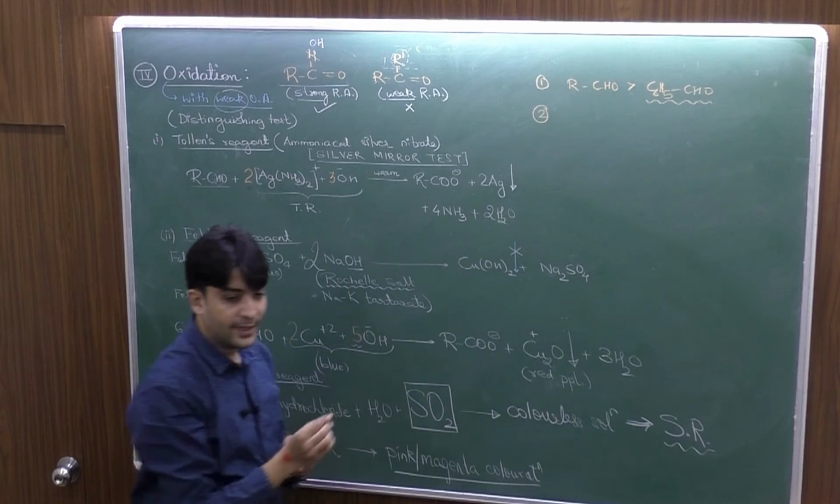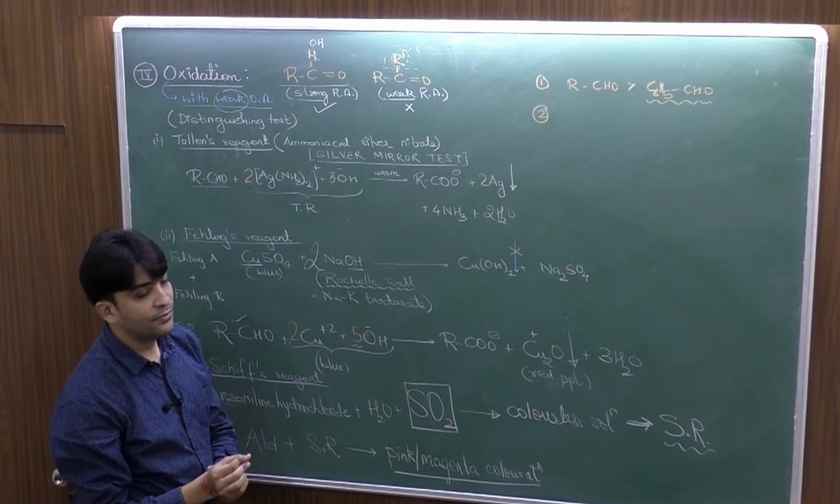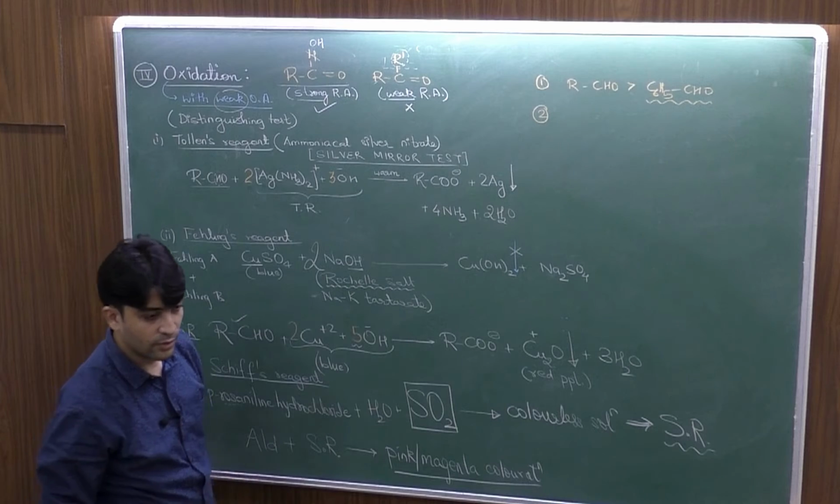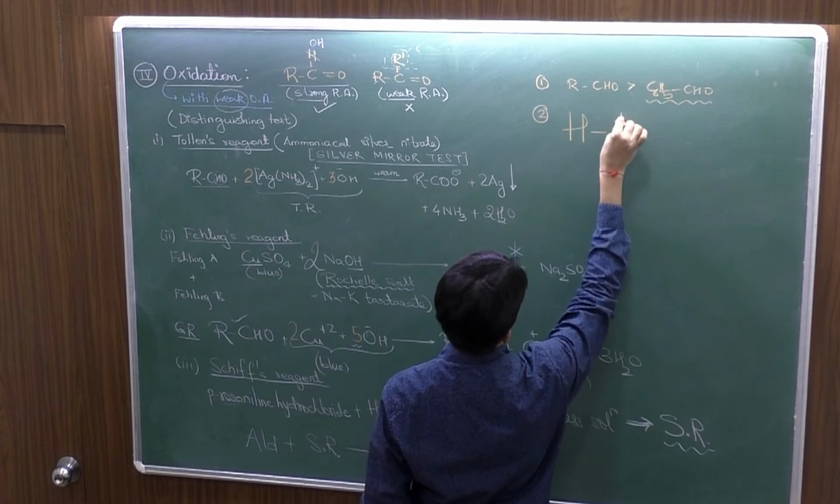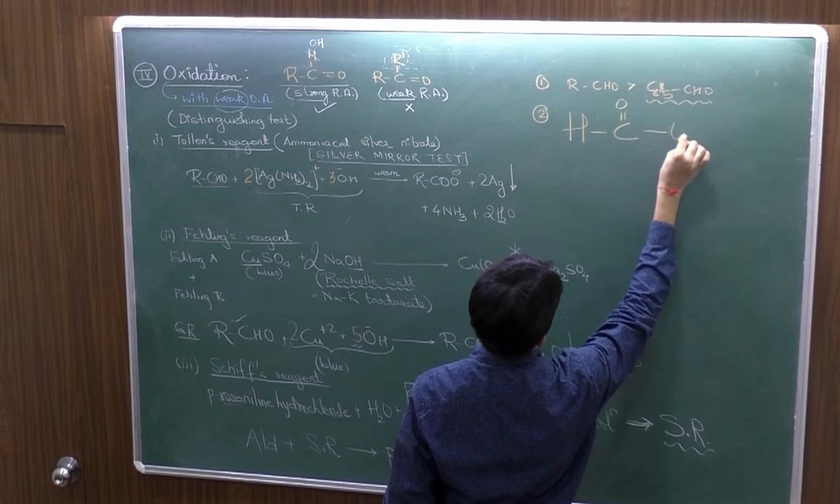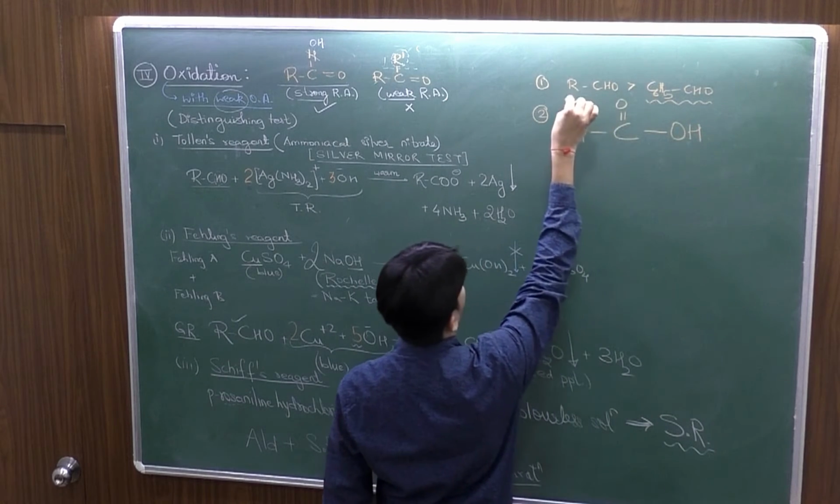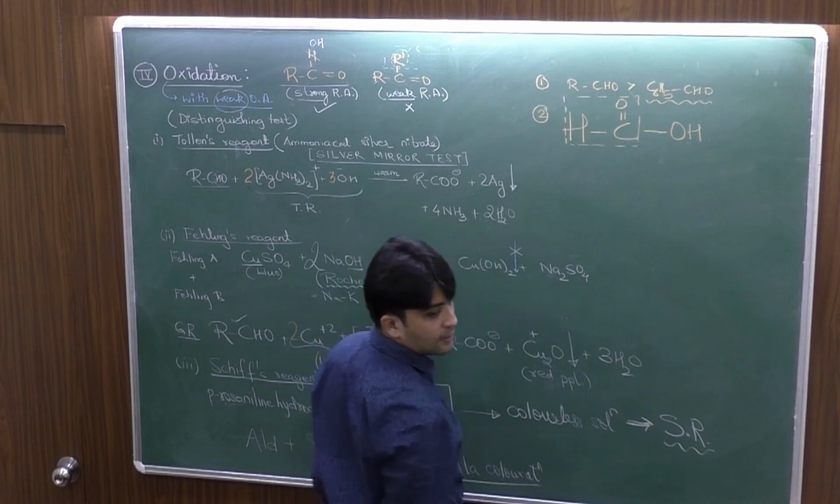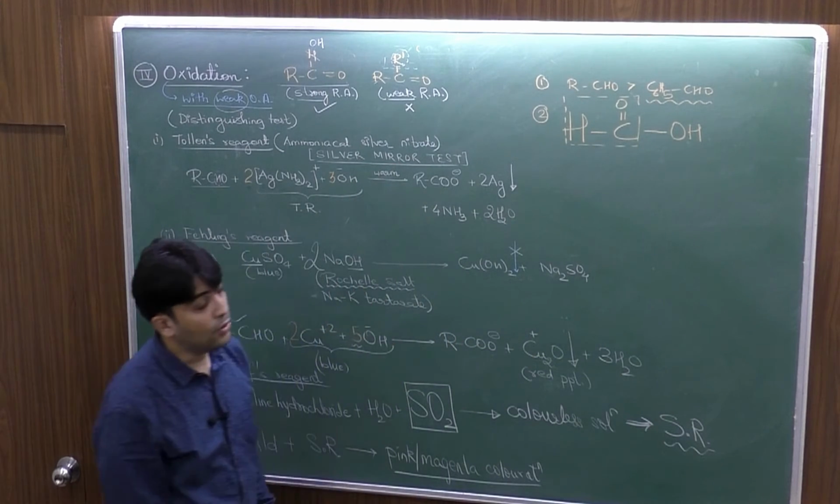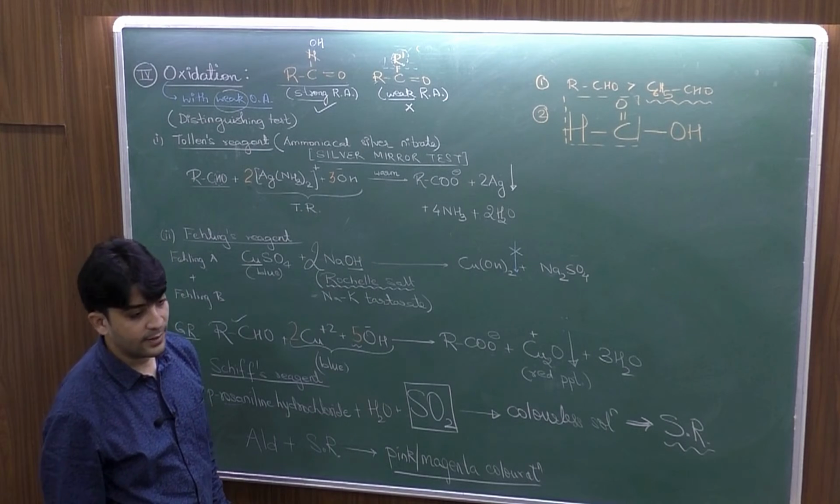Apart from the aldehydes, these tests are given by a carboxylic acid also. But among carboxylic acids, there is only one carboxylic acid which gives this reaction, and this is formic acid. Why? Because of the presence of the aldehydic group. So these tests are also given by formic acid.